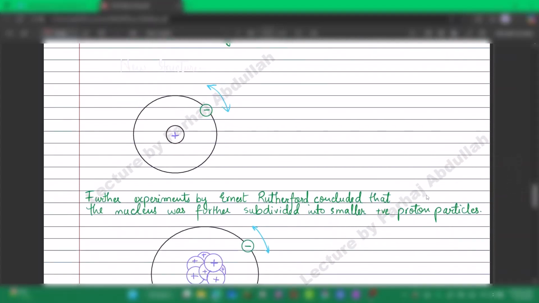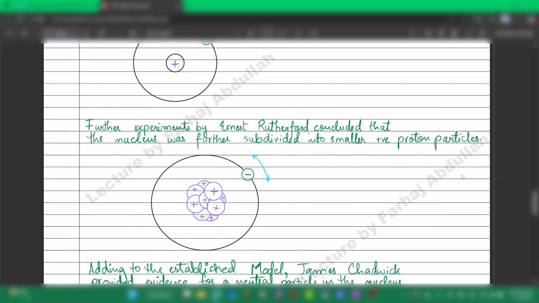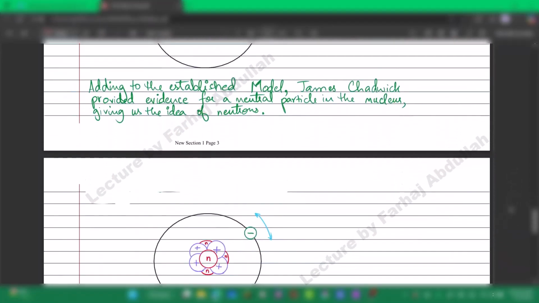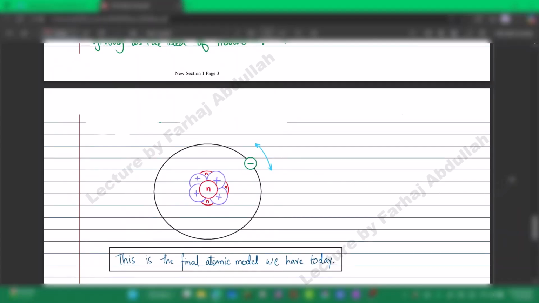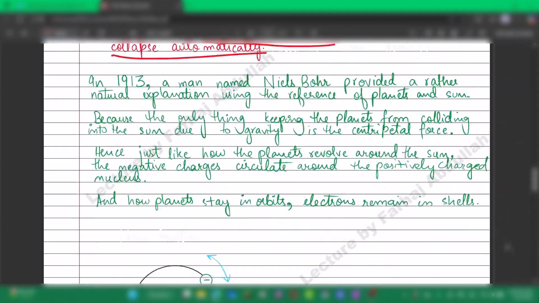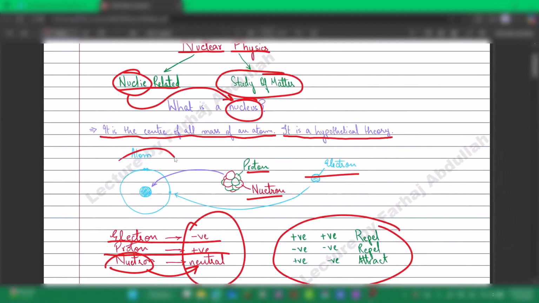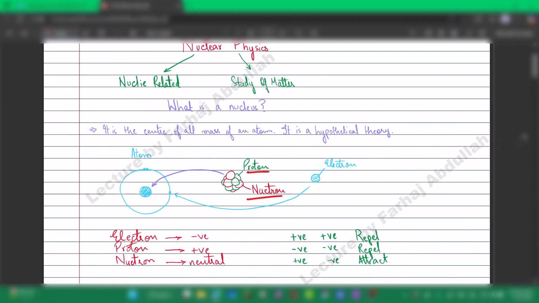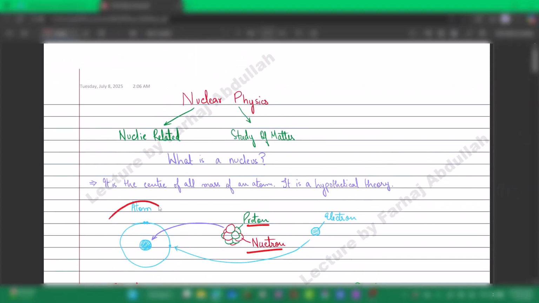Further experiments by Ernest Rutherford concluded that the nucleus was further subdivided into smaller positive proton particles. Then, adding to the established model, James Chadwick provided evidence for a neutral particle in the nucleus, giving us the idea of neutrons. This gave us the final atomic model that we have today, and we rely upon it. This is the same that we discussed at the start. So now we know how, through a number of experiments and hypothetical theories, we reached the conclusion that the atom would most probably be in this structural format.